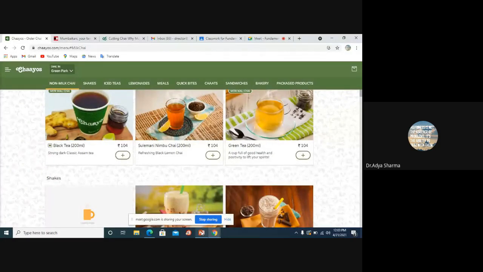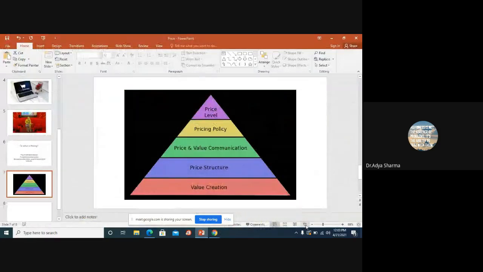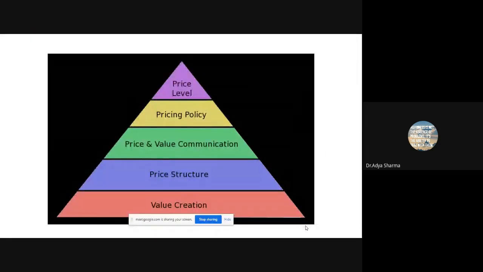Why? We love it when that menu card comes. We love it. Arey, acha, ye wali kaun si chai hai? Oh, this one. Yeah, so they are pricing that segment of consumer. This is the value they are giving.